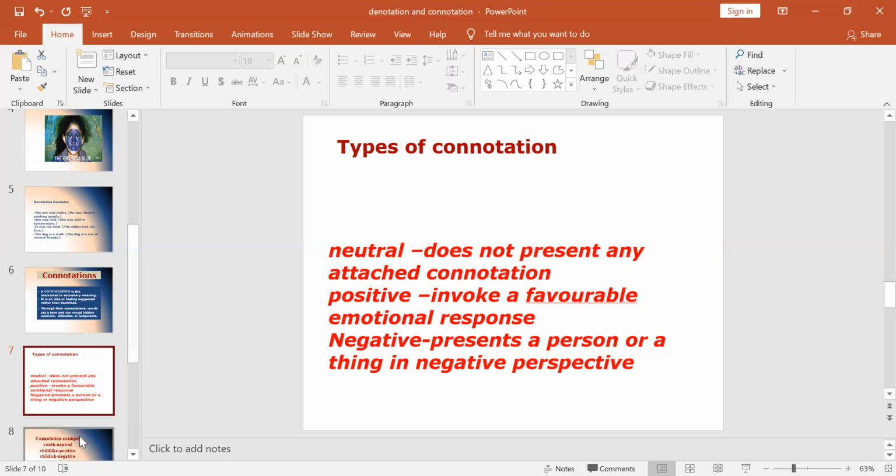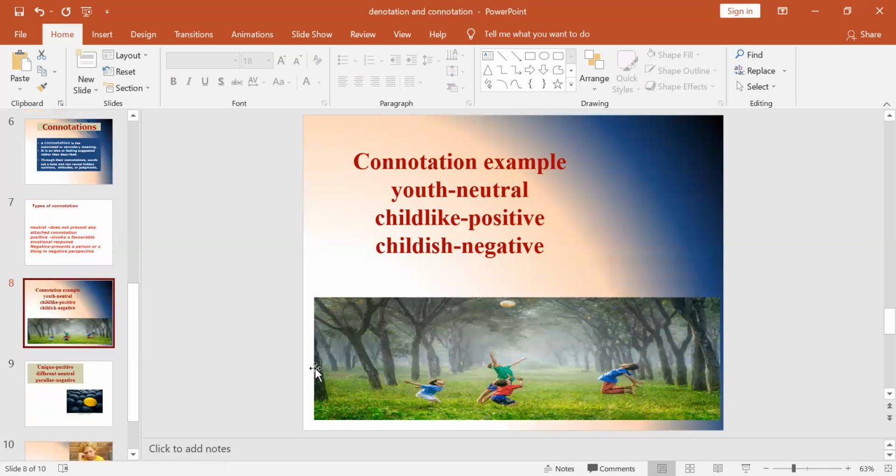Now to describe these three types of connotation, let us take an example. The word youthful. Based on the connotation, we can use different words. When you say youth, it possesses neutral connotation. When you say he is childlike, the word possesses a positive connotation.